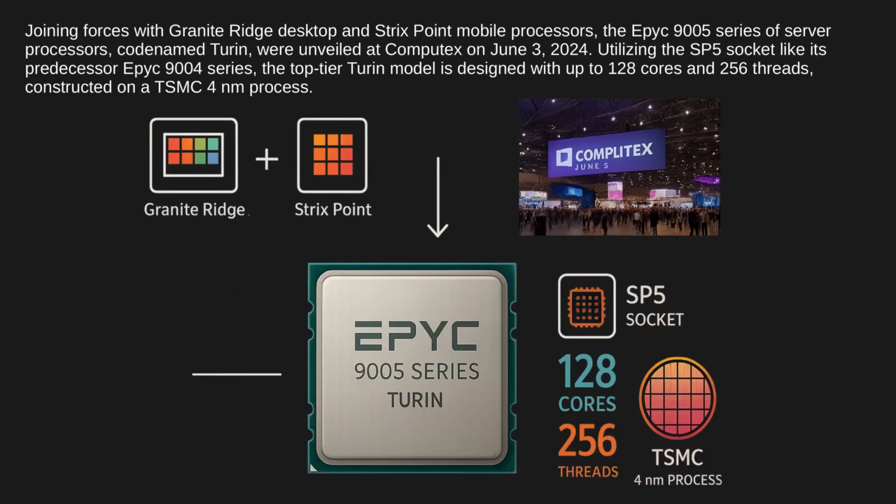Joining forces with Granite Ridge desktop and Strix Point mobile processors, the EPYC 9005 series of server processors, codenamed Turin, were unveiled at Computex on June 3, 2024. Utilizing the SP5 socket like its predecessor EPYC 9004 series, the top-tier Turin model is designed with up to 128 cores and 256 threads, constructed on a TSMC 4nm process.